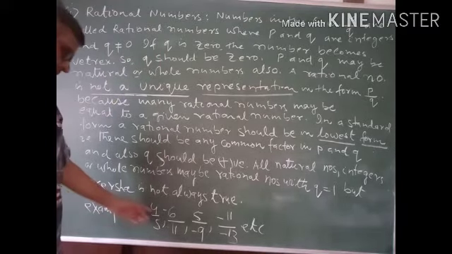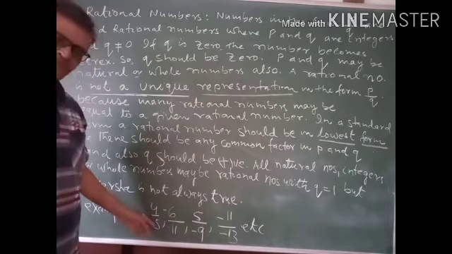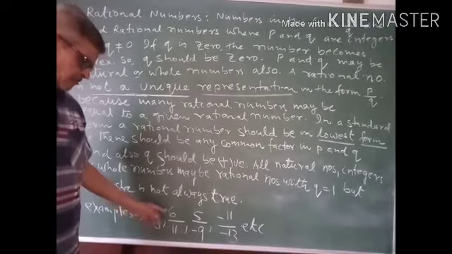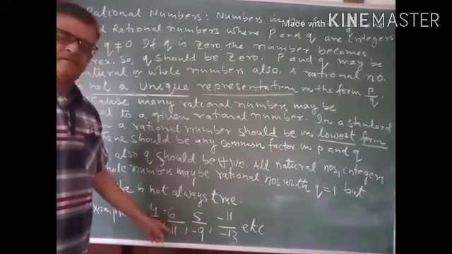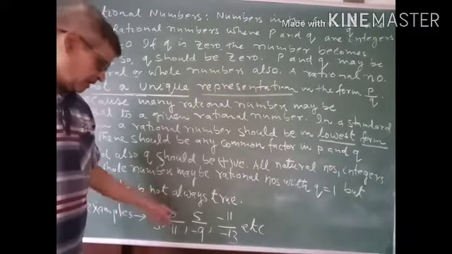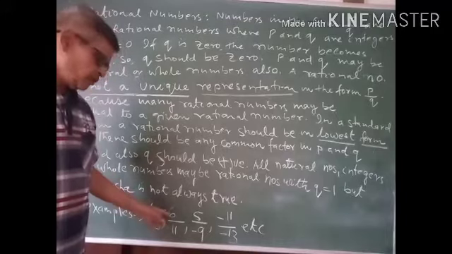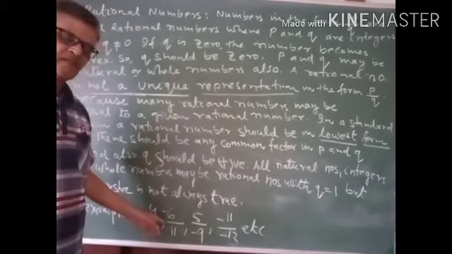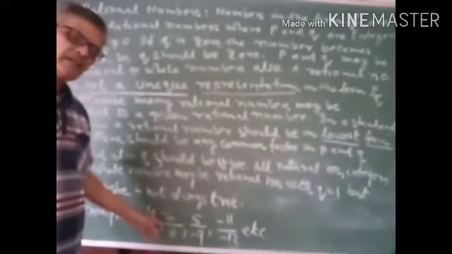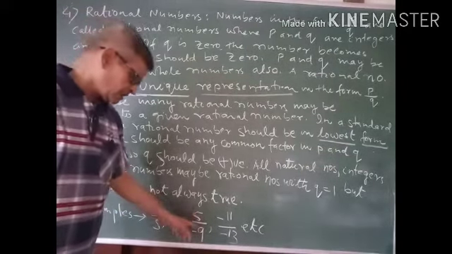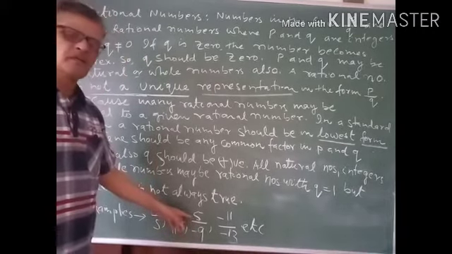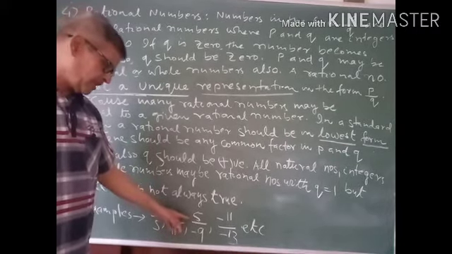These are some examples. 4 by 5. This is a rational number. -6 by 11. Here numerator 6 is negative. Consequently, the rational number should be negative. Here the denominator is negative. Consequently, the rational number will be negative.